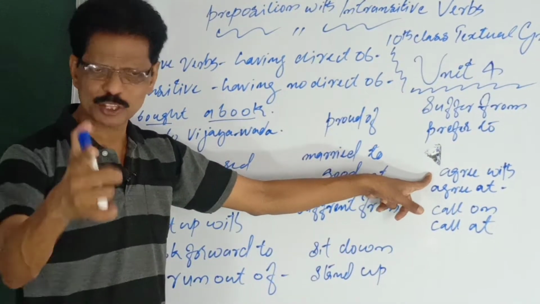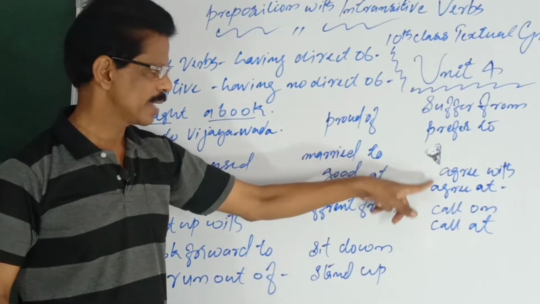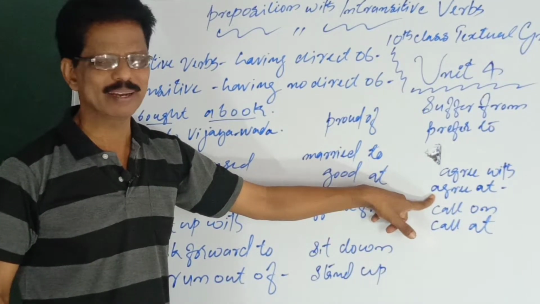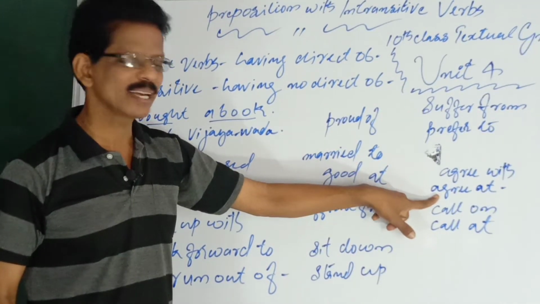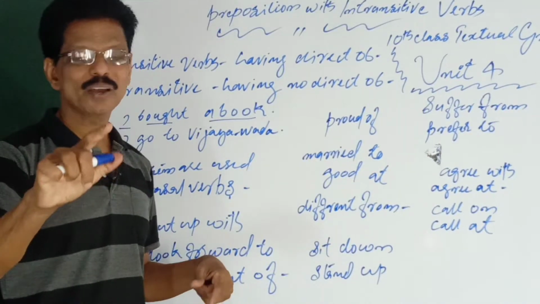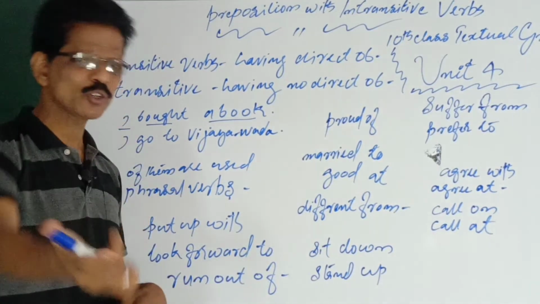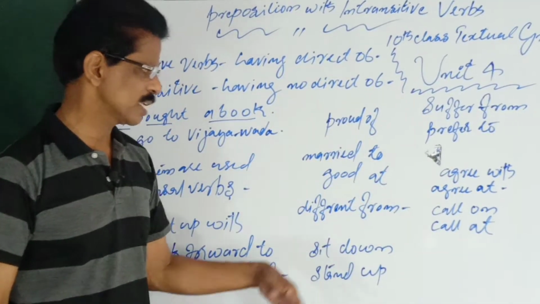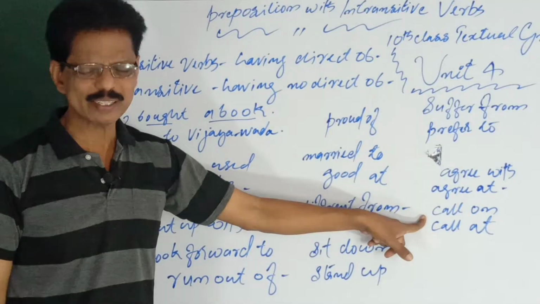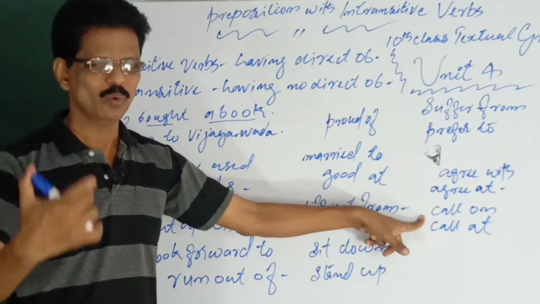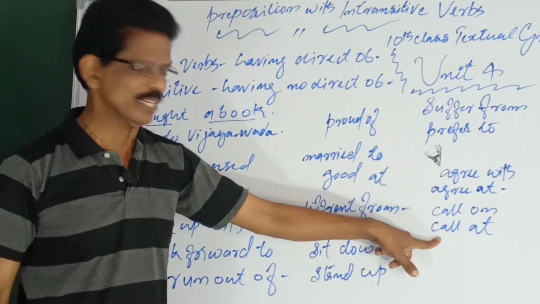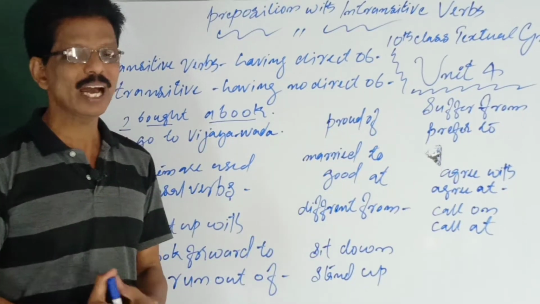Agree with. I agree with you. I agree at what you said. With a person, at a thing. You said something just now, I agree at it. Or I disagree also. With and at, both are there. Call on means visit. I will call on you. Call on a person. Call at means at a place, at your house.